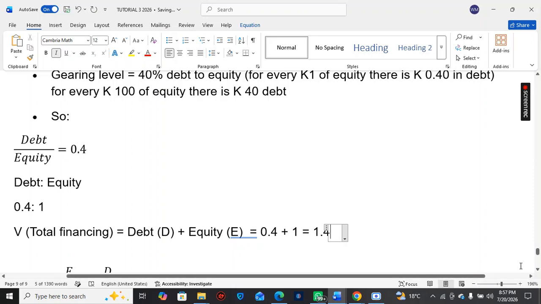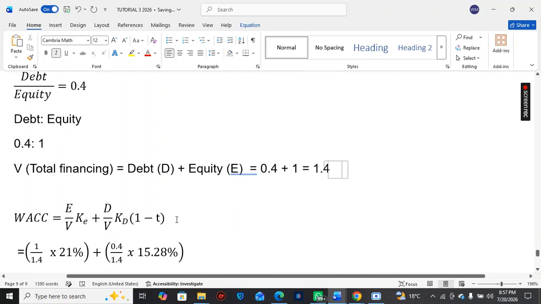Then you're going to see how I'll use those to get the weightages in the formula. Any questions before I move on?